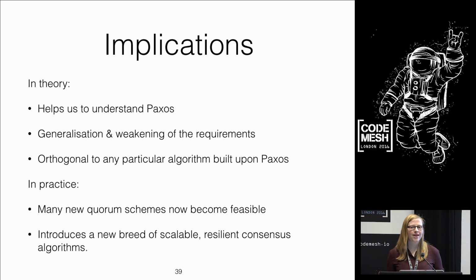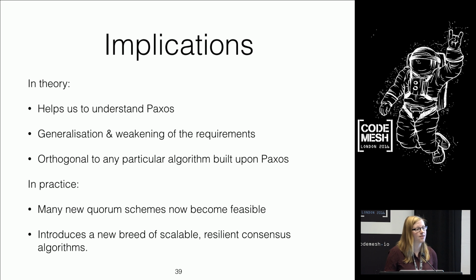And it's orthogonal to any particular algorithm, and this is really where this work becomes interesting. This isn't a competitor to Raft. It's not a single open source project or a single code base where I'd say, everyone come switch to my thing, it's the newest, the bestest thing since sliced bread. Instead, it's a contribution that changes the way we think about how we reach agreement in distributed systems, and something I think we're going to see realized in a whole host of systems in very different and interesting ways.